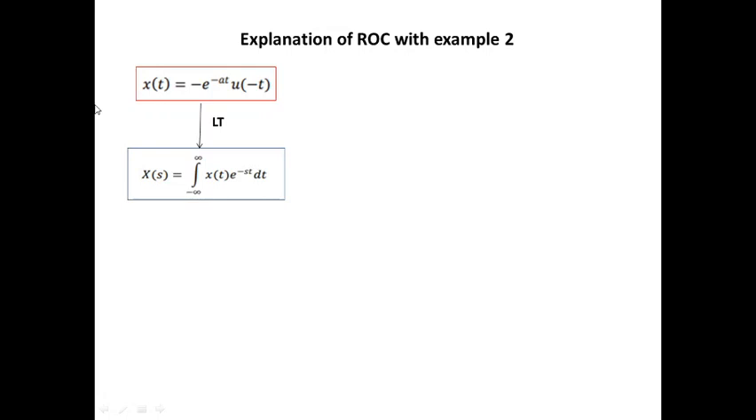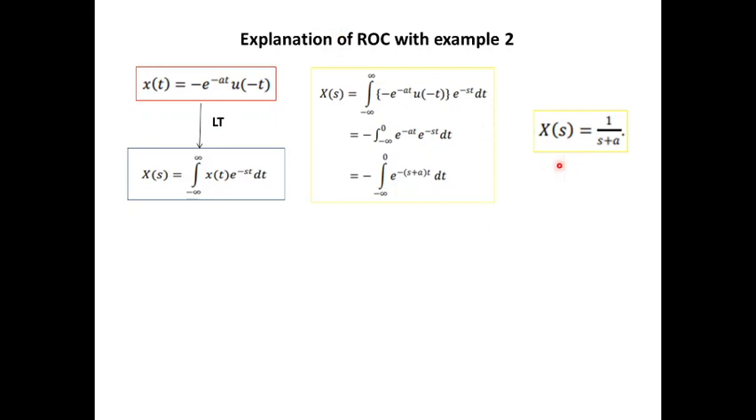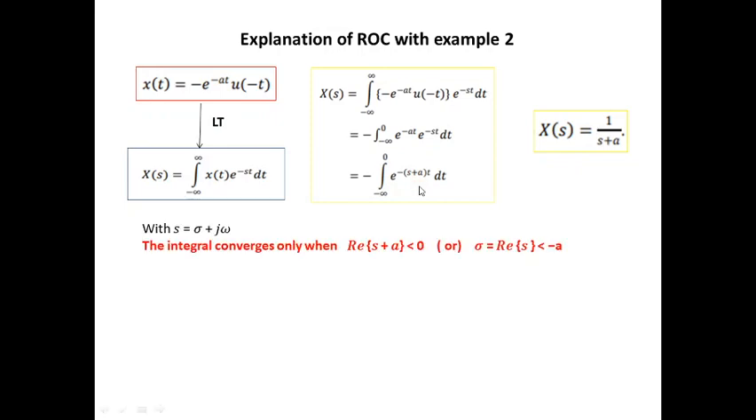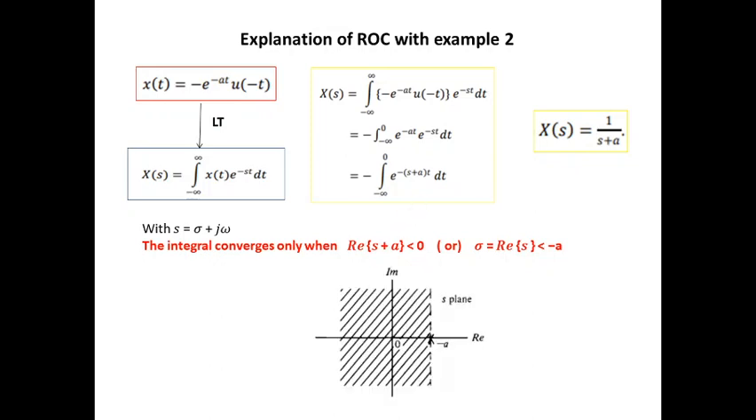So when you perform Laplace transform, you will get the same answer, x of s is equal to 1 by s plus a, as you got for the previous one. However, when you look into this, the t value ranges from minus infinity to 0. So negative values hold for this t. So for this integral to converge, this s plus a value should definitely be lesser than 0. So this integral converges only when real part of s plus a is lesser than 0, which can be represented in an ROC here.